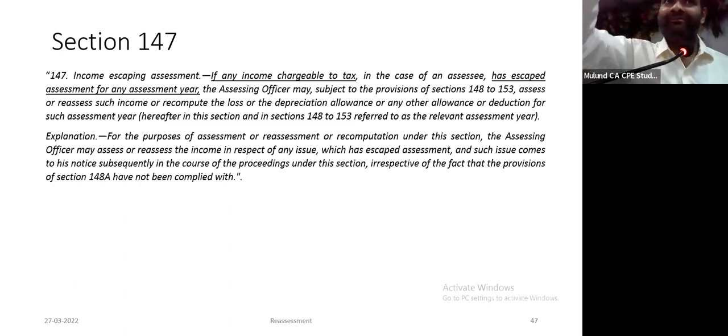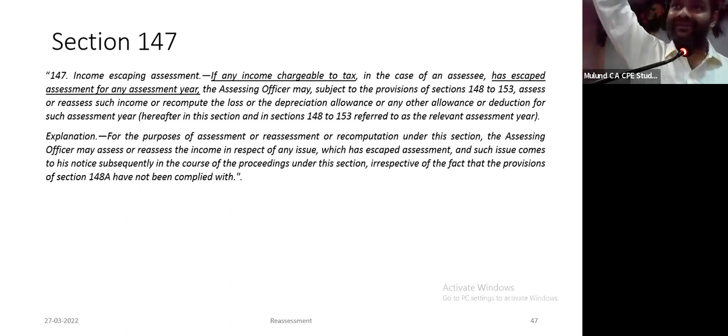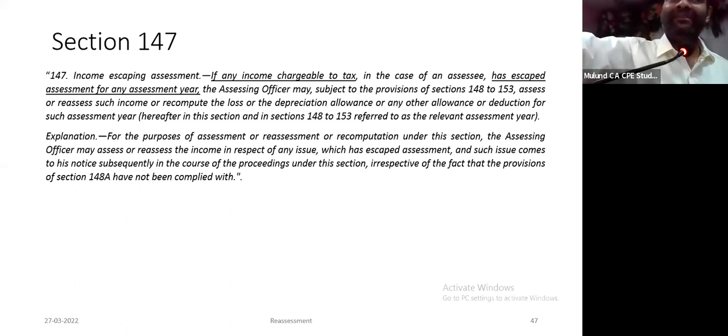Again, here if you read explanation 2 to old section 147, excessive claim of depreciation or loss or allowance is deemed escapement. That is not here. So therefore, my personal view, again they will amend and bring back explanation 2, but you cannot reopen to reduce my loss or depreciation because there is no income chargeable to tax escaping assessment.